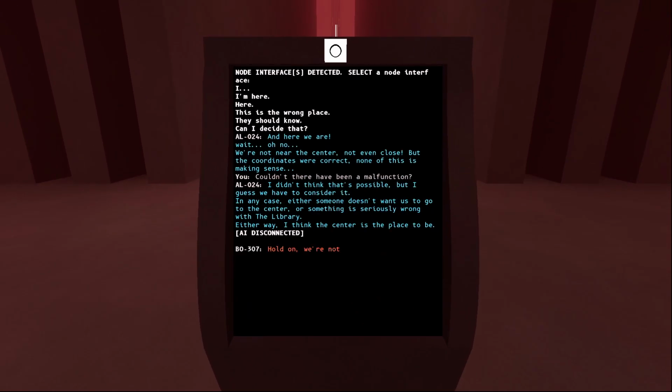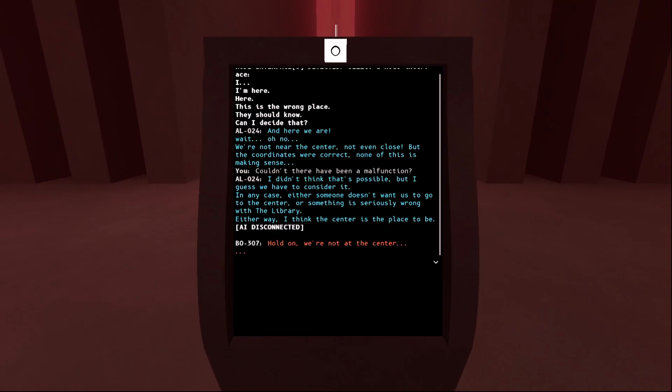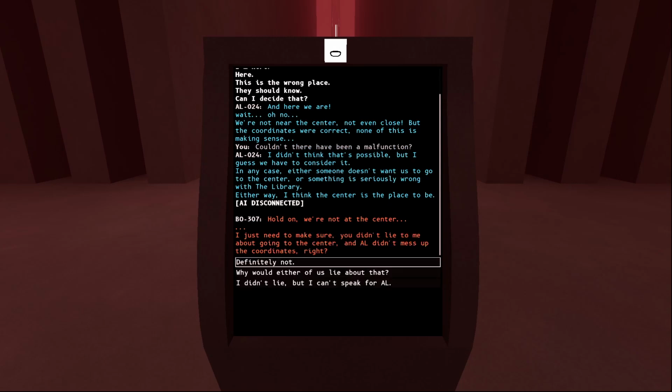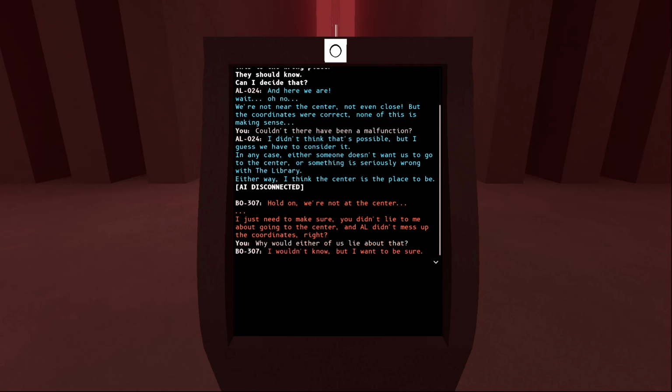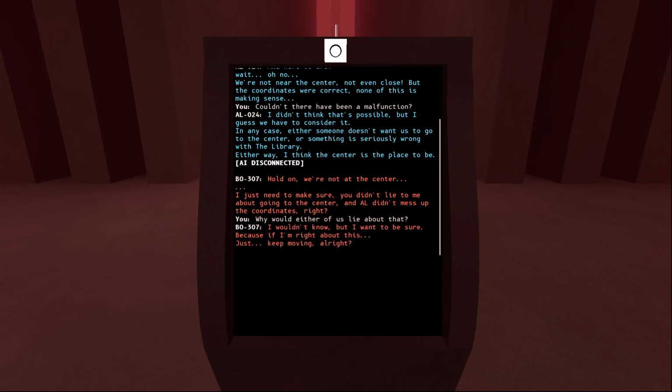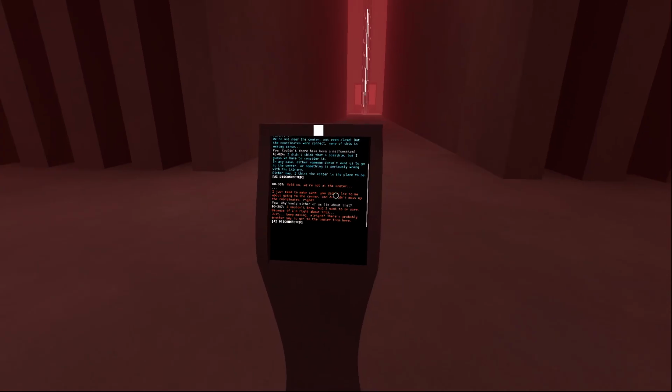Okay. Oh, hold on. We're not at the center. I just need to make sure. You didn't lie to me about this going to the center, right? Al didn't mess up the coordinates, right? Definitely not. Why would either of us lie about that? I wouldn't know, but I want to be sure. Because if I'm right about this, just keep moving, alright? There's probably another way to get to the center from here.